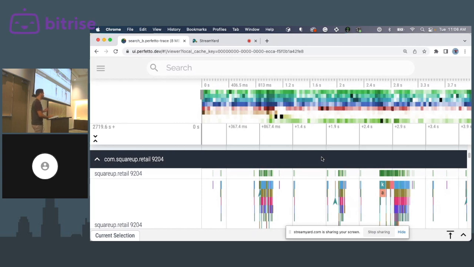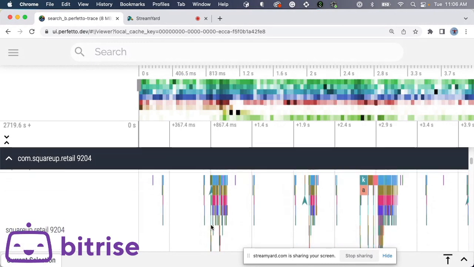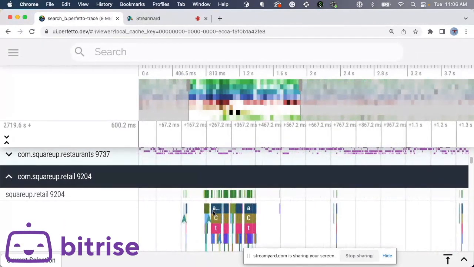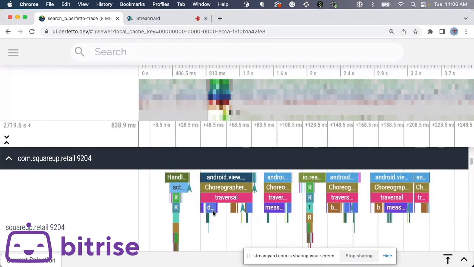And then I think there's maybe yellow for I/O and red for uninterruptible sleep that is not I/O. And I'm not sure what that is. Maybe a lock or a binder call. And then the second row is something called, so in Android, you can do Trace.beginSection, Trace.endSection. Those are called trace sections. You can log those in your app. And then that goes here, and it's visible here. And it's the stuff that you used to see with systrace.